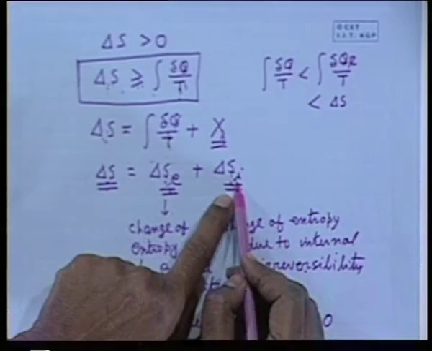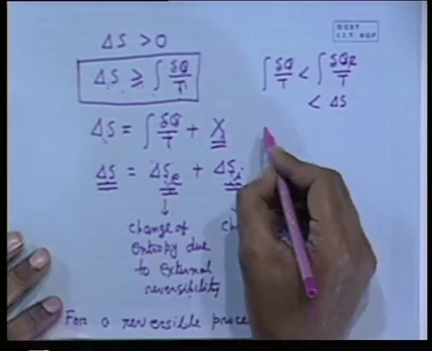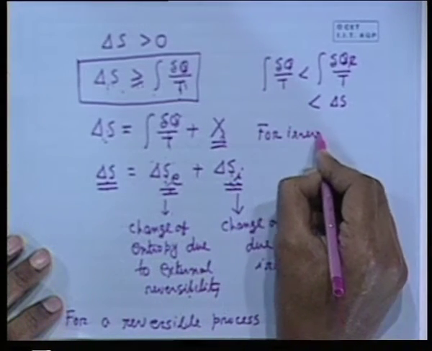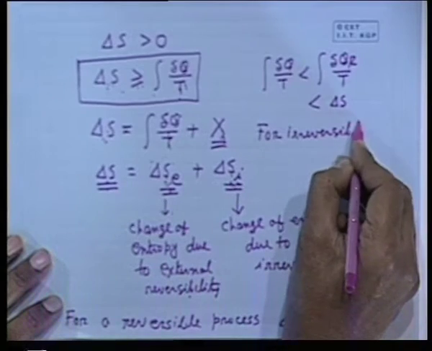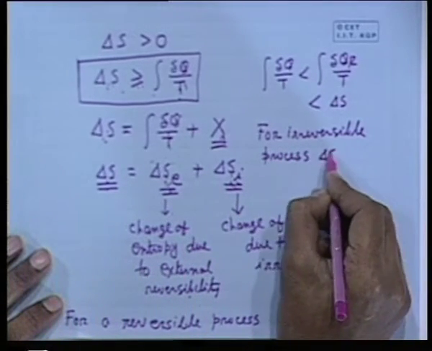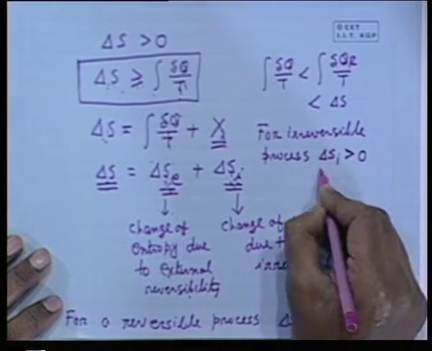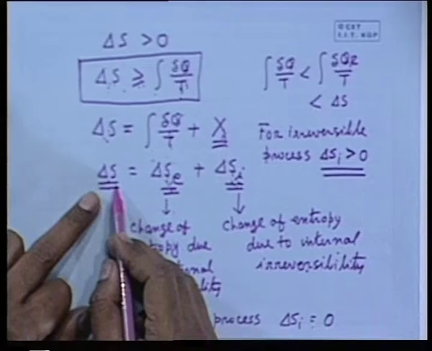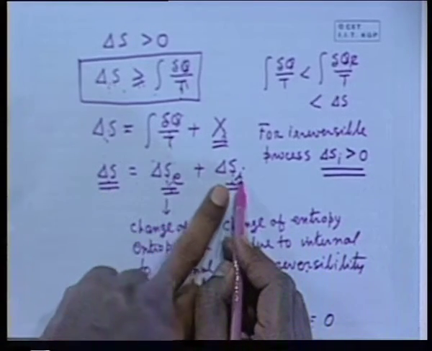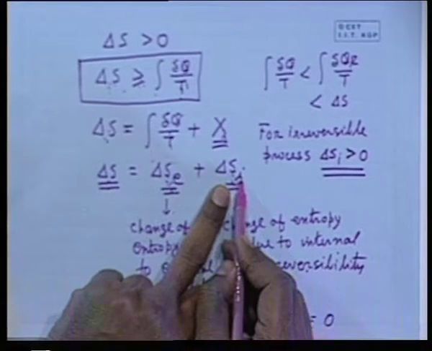In that case only delta SI is there, because for an irreversible process delta SI is not 0. So, two things are very important for an irreversible process. Delta SI is greater than 0. Therefore, the change in entropy due to an irreversible adiabatic process is contributed by this only. All right? Okay.